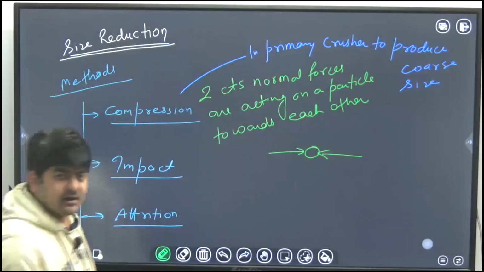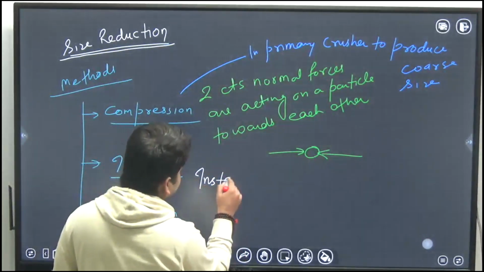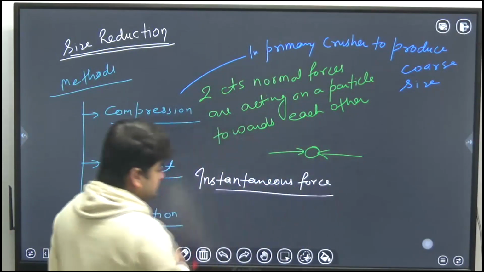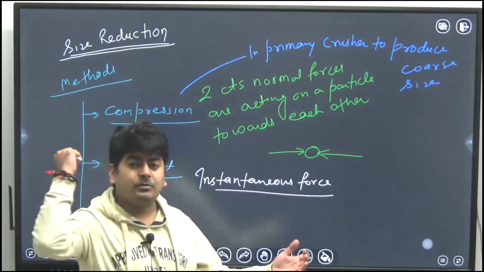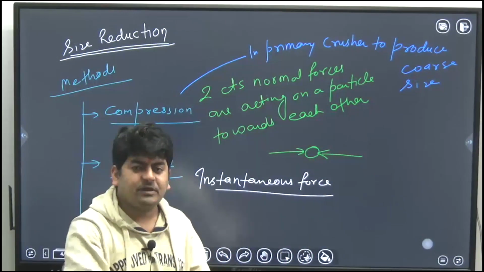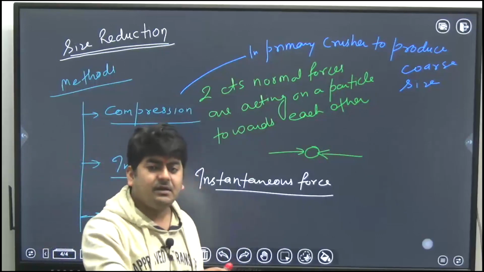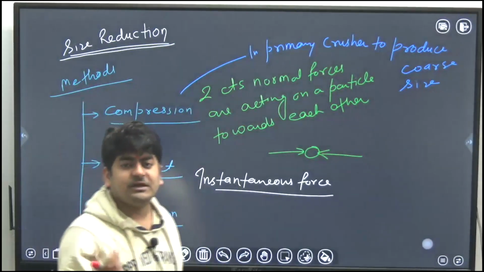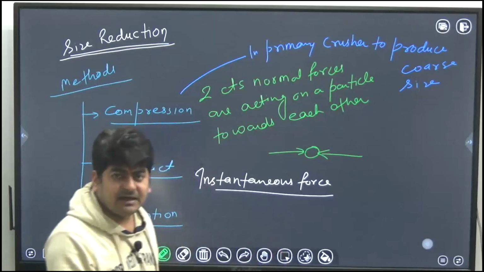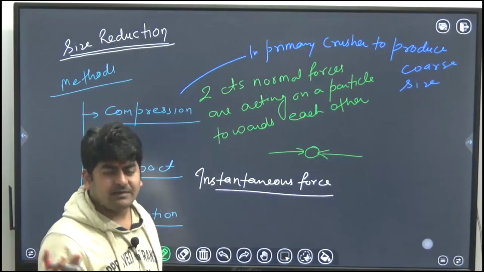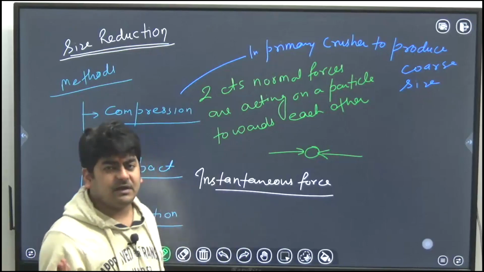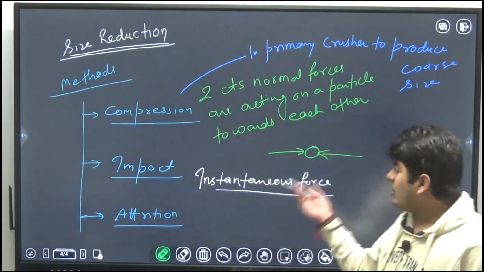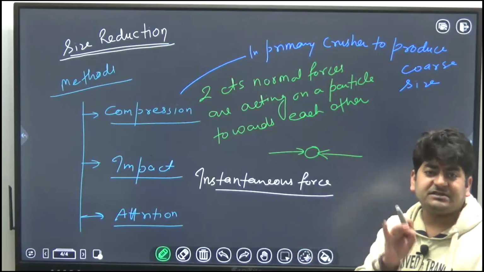Next is impact. Impact is instantaneous force, or you can say the sudden force acting on any particle, like blow of hammer on nails or anything else. If you blow the hammer on anything, then it will feel a sudden force, an instantaneous force, a momentary force. So that is called impact. If the particle breaks, that will be the size reduction. If it is not breaking, then it will not be the size reduction. Okay, simple. And which type of particles can we break through this? Obviously, any particle which is not tough.